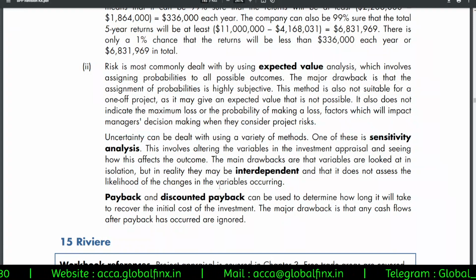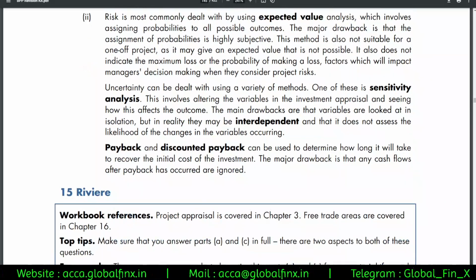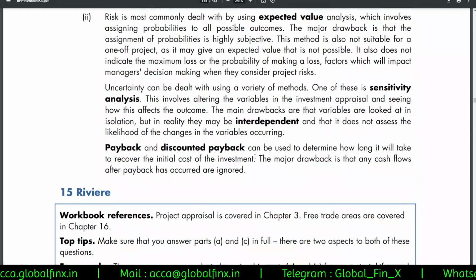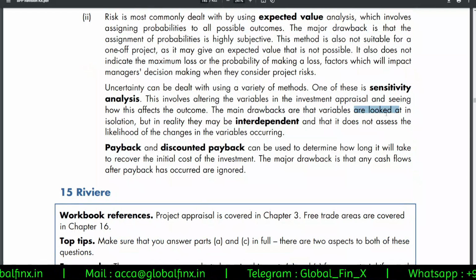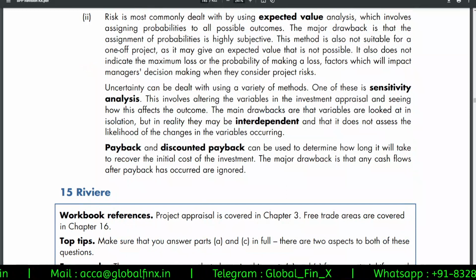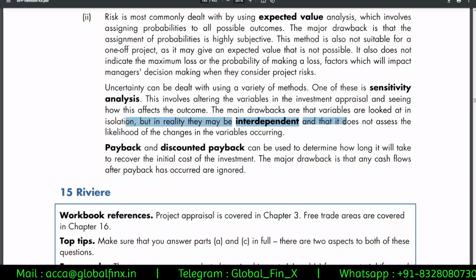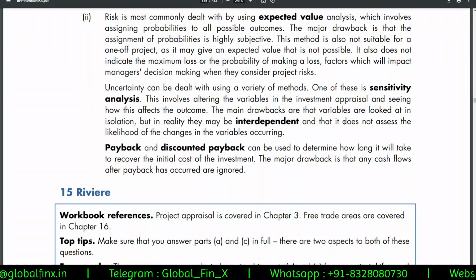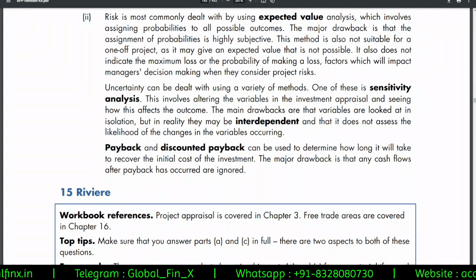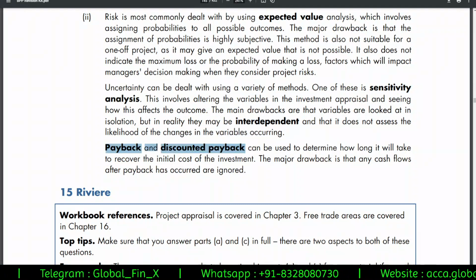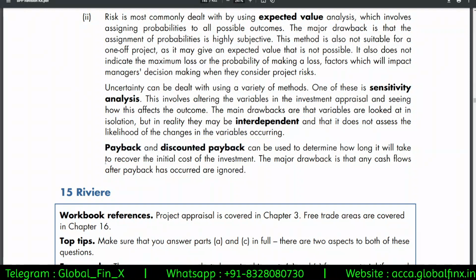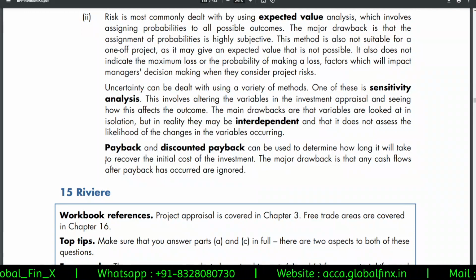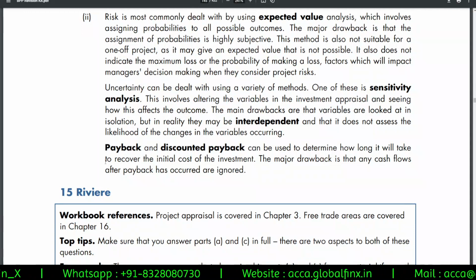And then we can also do sensitivity analysis. But sensitivity analysis means we take one factor at a time, assuming that the rest of the factors are constant. So the main drawback here is that the variables are looked at in isolation. We will not consider the impact of one changing variable over the other changing variables. We can also use payback and discounted payback to identify how long we are going to take to get the returns. But the drawback is that what happens after the payback period is not considered. This is something we covered in our regular classes, in the basic topic itself.